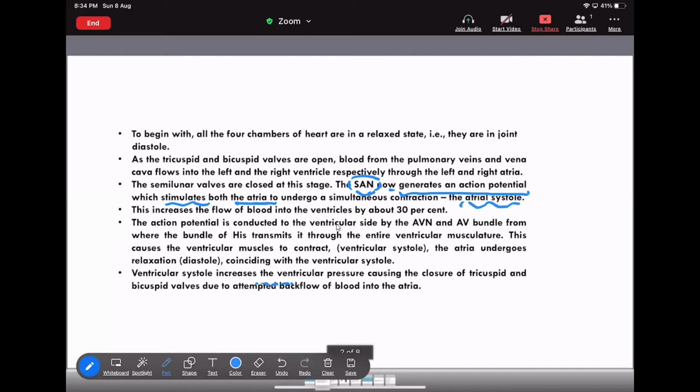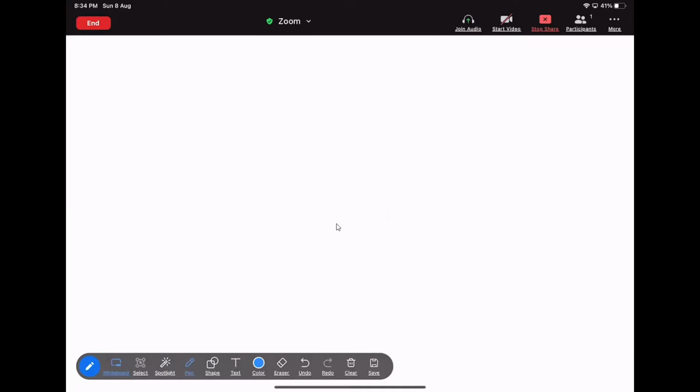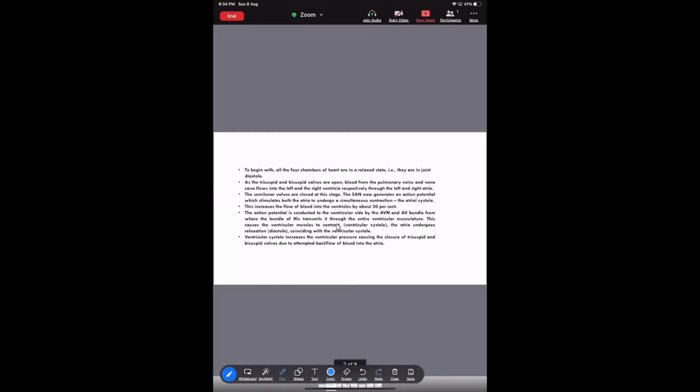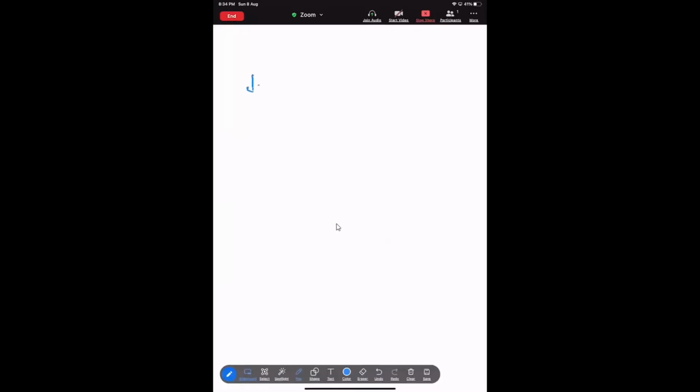Okay. And now the increase in the flow of blood into the ventricle is about 30%. Then what is the meaning of this sentence? Now see, at the time of joint diastole, the ventricle has how many percent blood? 70% blood. But the auricle has 30% blood. This is the complete situation at the time of joint diastole.